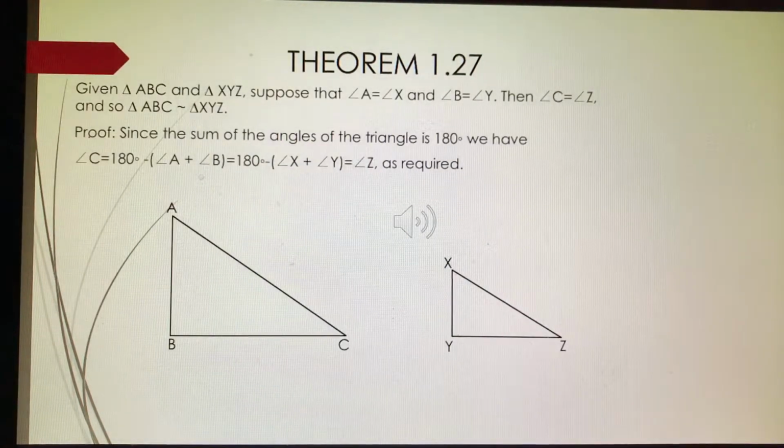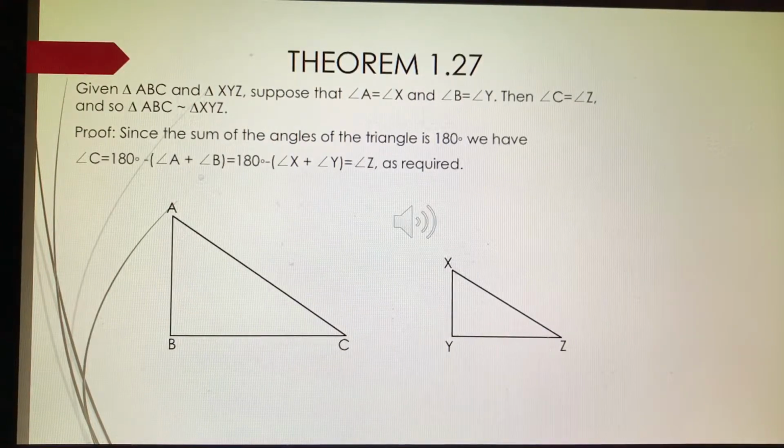We'll now discuss Theorem 1.27 from Geometry for College Students by I. Martin Isaacs. Given triangle ABC and triangle XYZ, suppose that angle A equals angle X and angle B equals angle Y. Then we know that angle C equals angle Z, and therefore triangle ABC is similar to triangle XYZ.